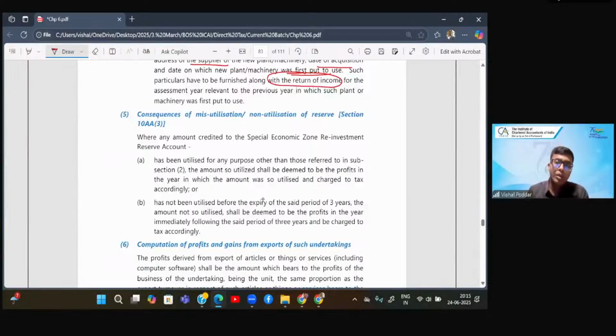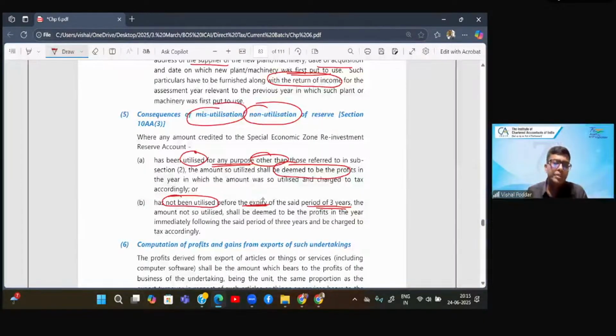as per the requirement. Now, what if you are not able to utilize it and the 3-year period passes, or you have wrongly utilized it? In either case, if you are not able to utilize it, the punishment is the same. What is the punishment? It will be treated as income. Or where you have misutilized it, again it is the same. The amount which is misutilized will be treated as income and taxed. So you have utilized it for a purpose other than the specified purpose, or you have not been able to utilize it and the period of 3 years has expired.